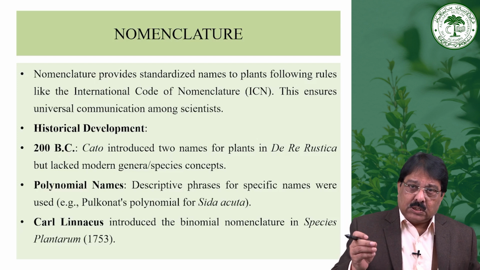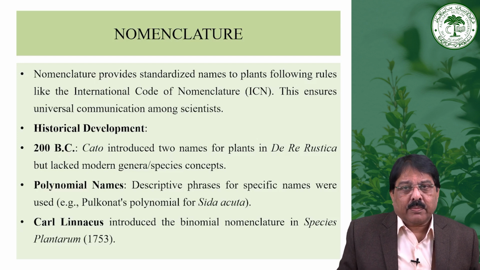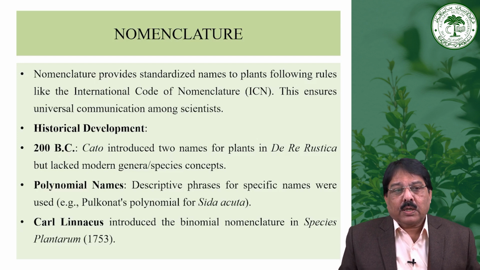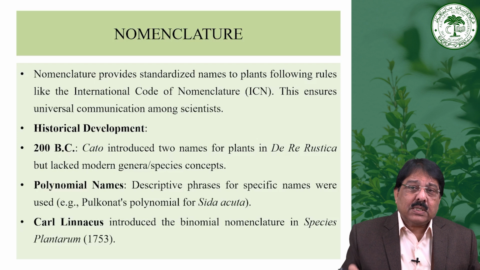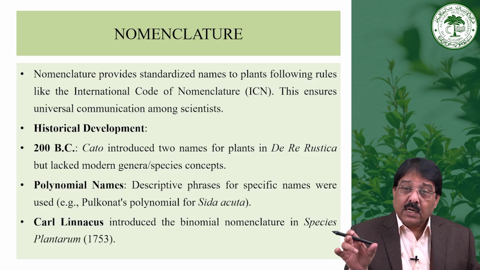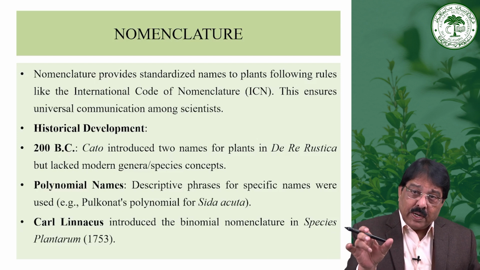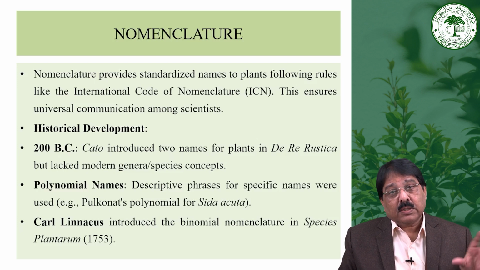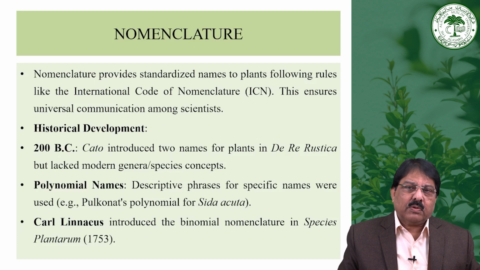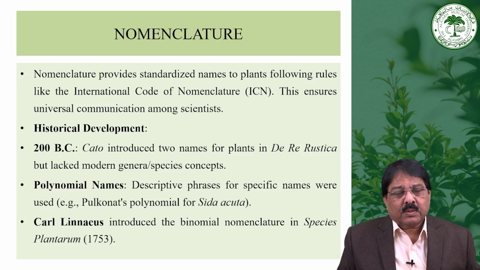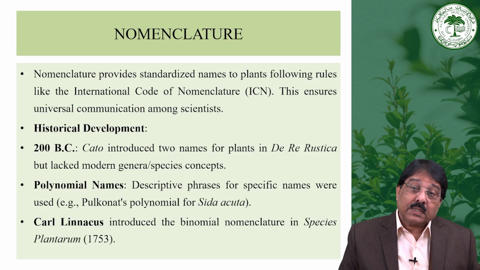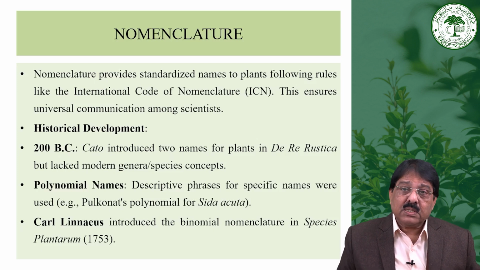The same plant, Althea medraspetana subrutundo folio molai, in the binomial is Sida cordifolia. So, Sida cordifolia is the binomial, and Althea medraspetana subrutundo folio molai is the polynomial. If I said that you have to remember 200 plants, it would not be possible. You may, but there is the least possibility to remember 200 or 100 plants, but in the case of the binomial system, it is very easy to remember.